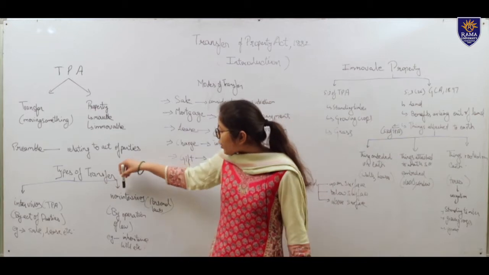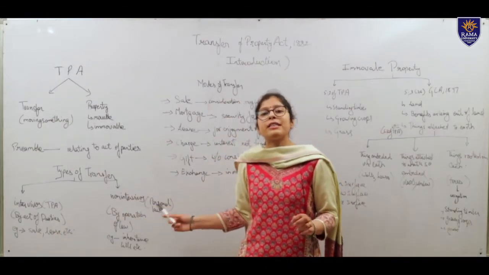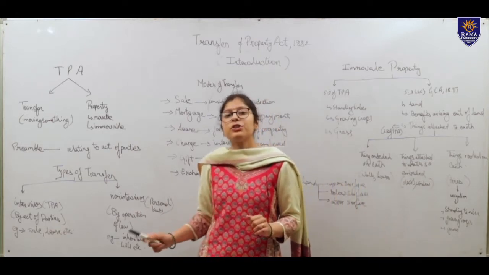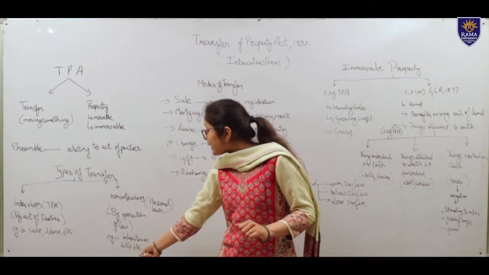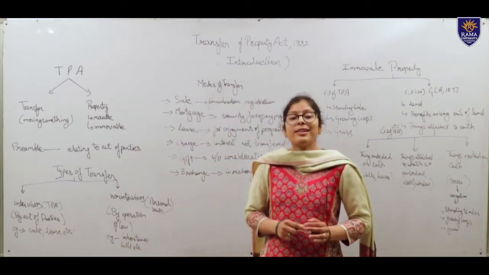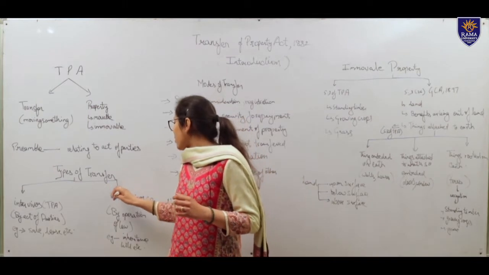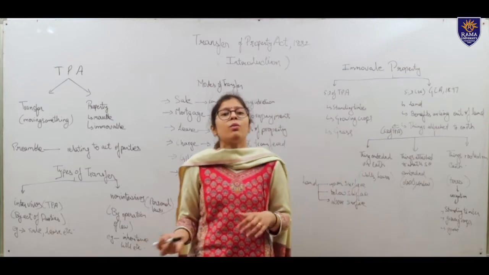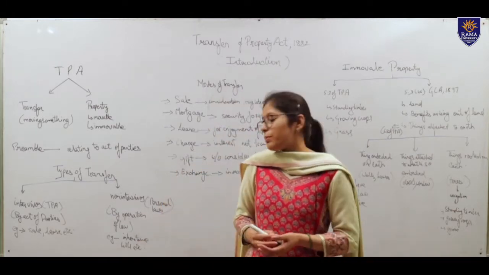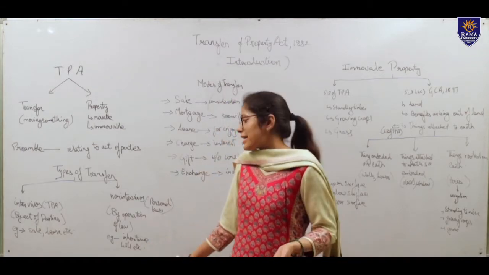While transfer non-inter vivos is when it is done by operation of law. Here it is not required that both the parties should be living at the time of transfer. Examples of it could be inheritance, will or court order, etc. Before 1882, the non-inter vivos transfer, that is transfer by operation of law, was governed by personal laws because it was related to inheritance, will, court order, etc.